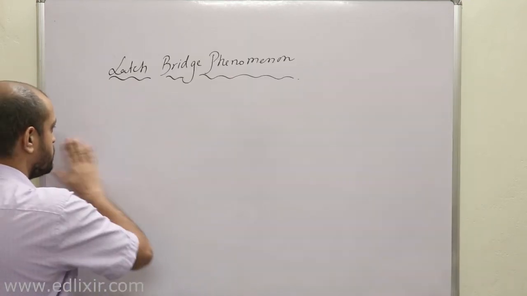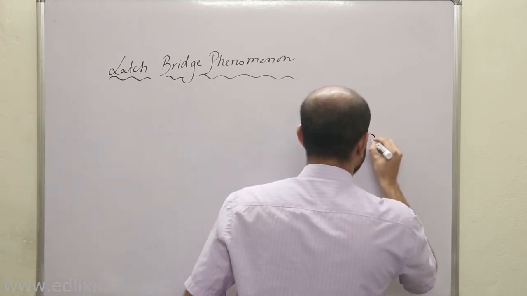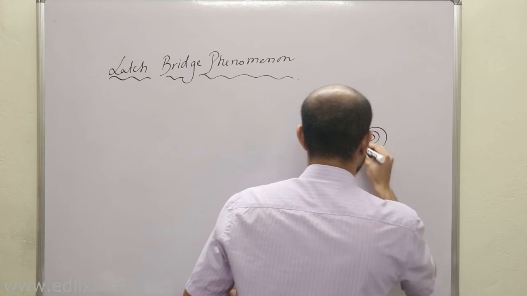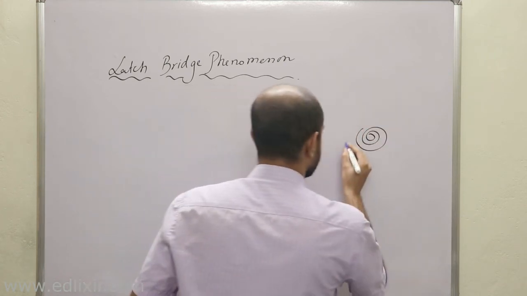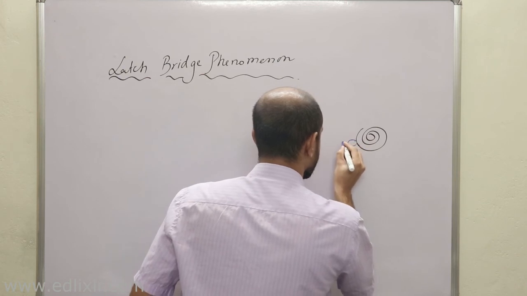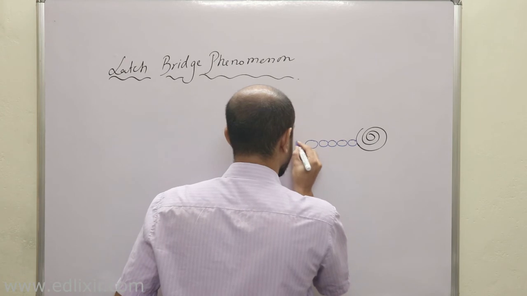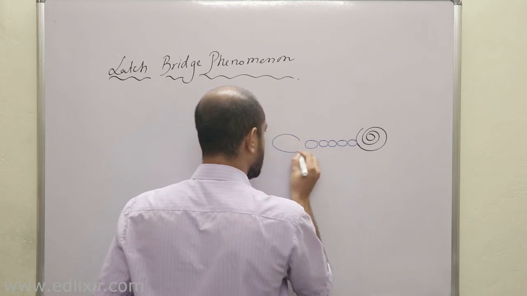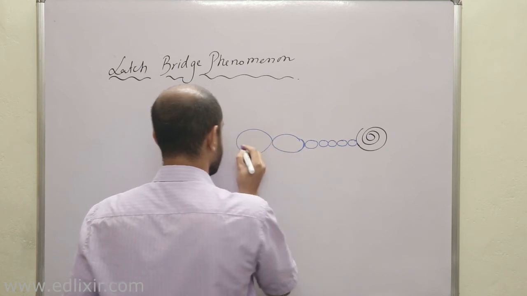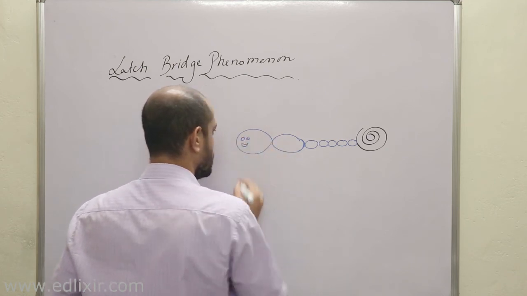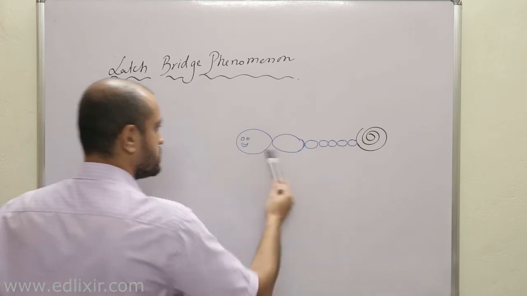Now listen, what is the latch bridge phenomenon? Suppose this is your dense body. These are your actin filaments. Now I will be drawing some bigger actins here. It looks like a sperm, but you should not focus here, you should focus here.